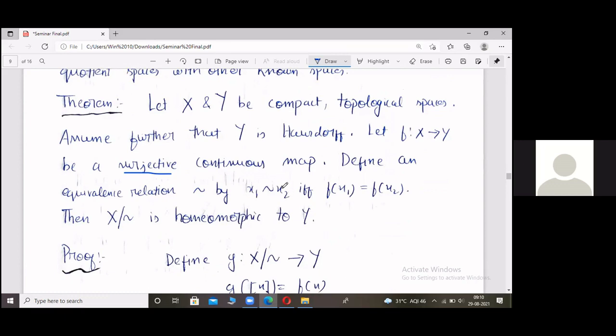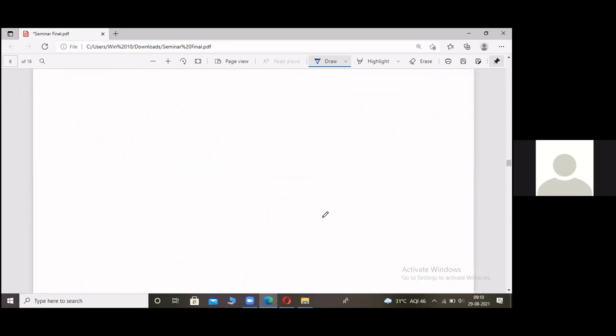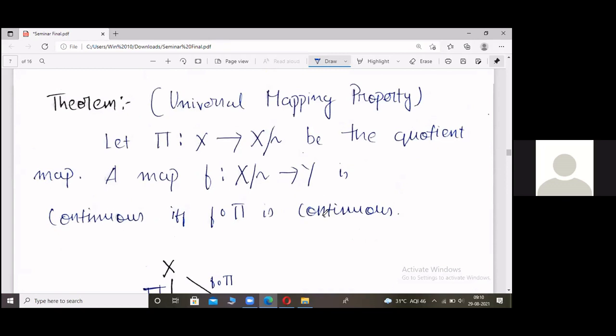Okay, so before getting into the proof of this, we have to see one small result. I won't prove it, I'll just state it and leave it. The universal mapping property. So let pi be the quotient map from X to X mod tilde. X mod tilde is the quotient space constructed using an equivalence relation explicitly defined on X.